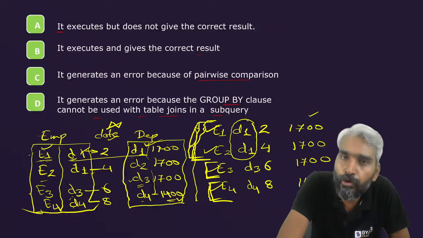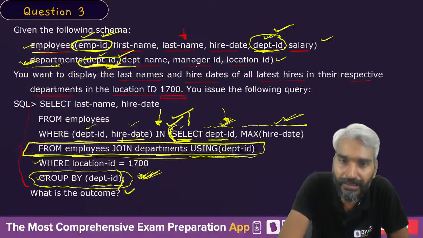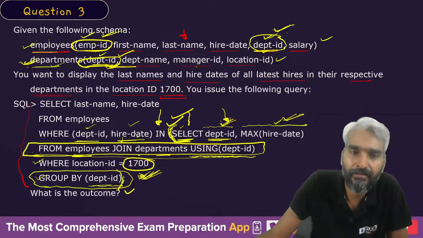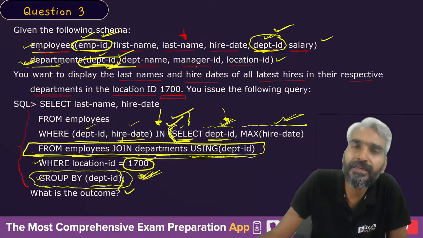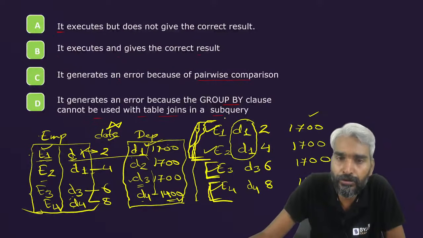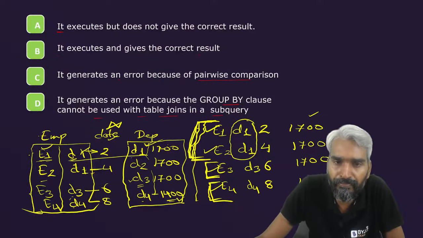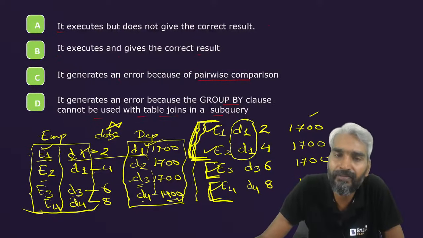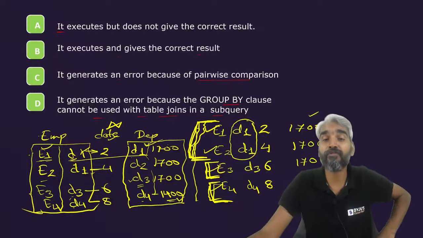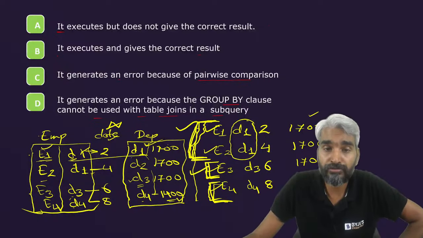Now, from those departments, you will choose the departments whose location ID is 1700. So you will choose this group of department D1 and this group of department D3, because in department D4 the location ID is 1400. Therefore, these 2 groups will be selected.